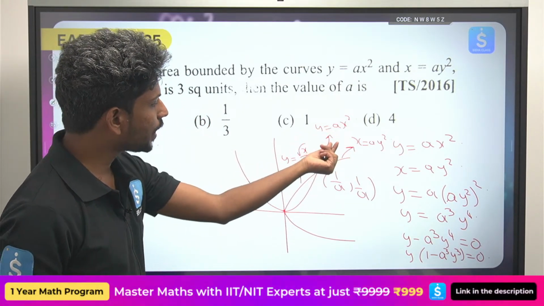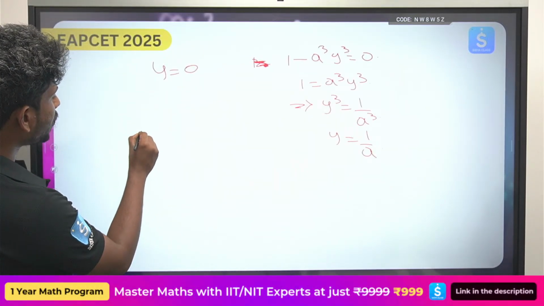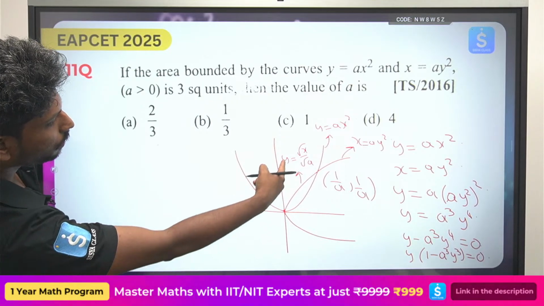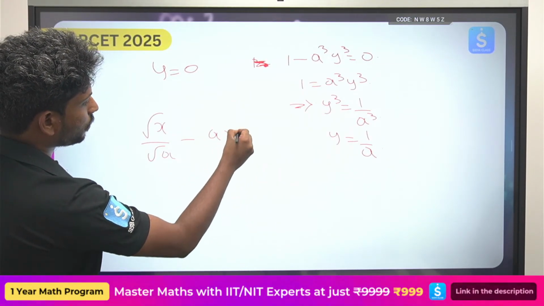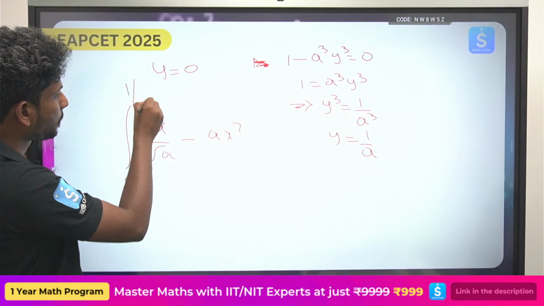Similarly here we can write y is equal to ax square. So the upper curve is root x by root a minus y is equal to ax square. Okay, so x goes from 0 to 1 by a.